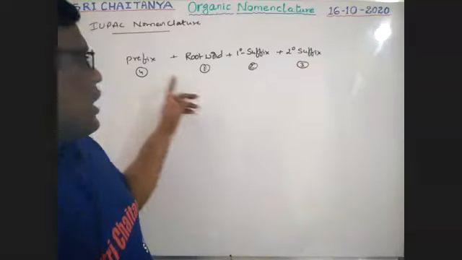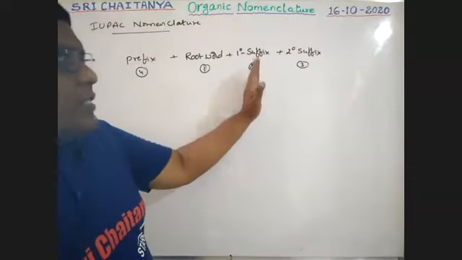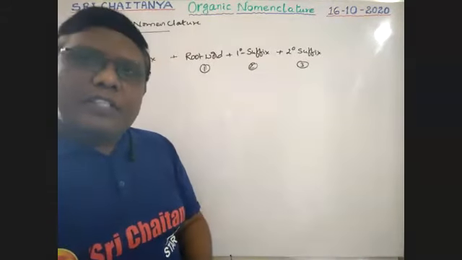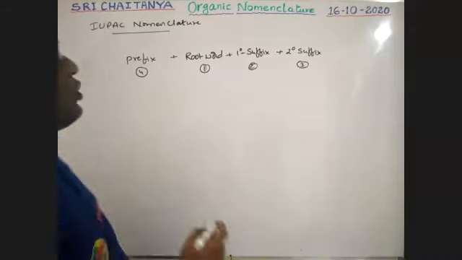So don't start with the prefix. First write the root word, then the primary suffix, then the secondary suffix. After that, you should add prefixes. Sir, what is the root word?